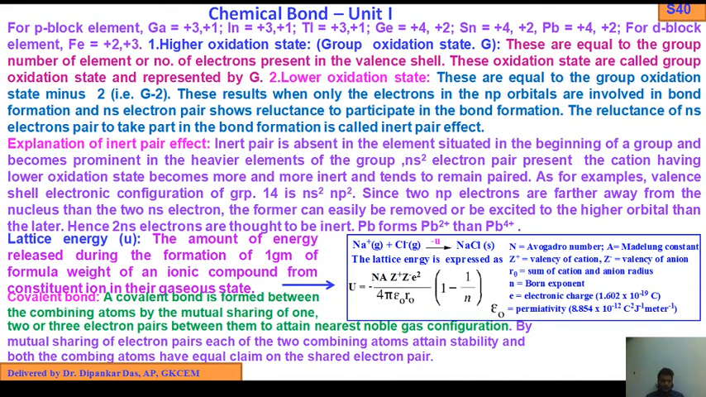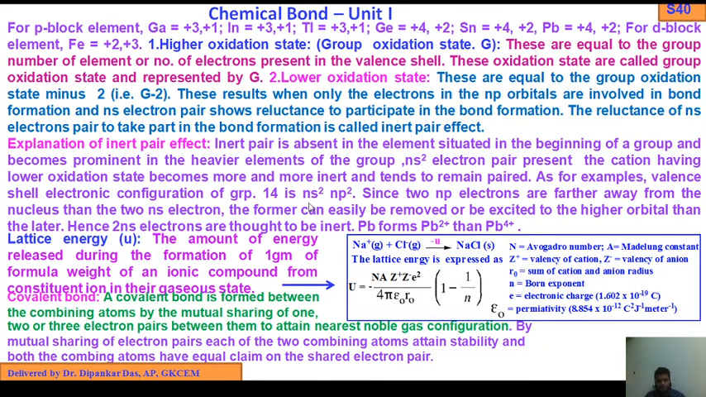If you talk about boron, aluminium, gallium, indium, thallium, germanium, tin, lead, etc. The inert pair effect is absent in the element situated at the beginning of the group and becomes prominent in the heavier elements of the group. The ns2 electron pair present in the cation having lower oxidation state becomes more and more inert, tends to remain paired. As for example, the valence electronic configuration of group 14, that is carbon, silicon, germanium, tin, lead, is ns2 np2, so 2 plus 2, 4 valence electrons.